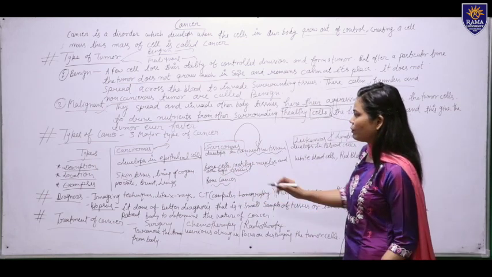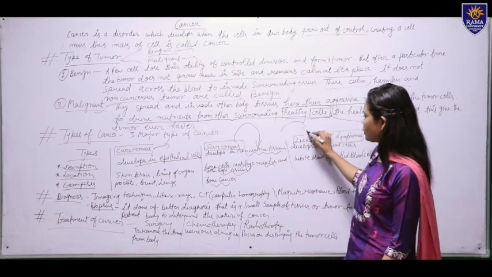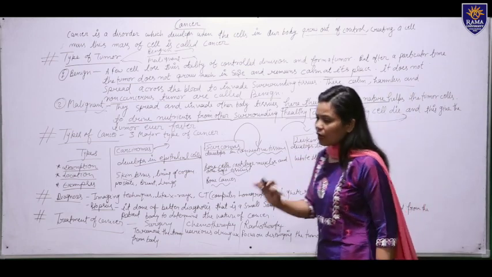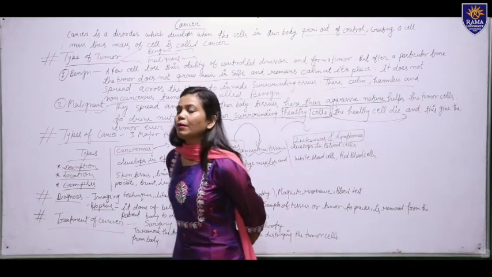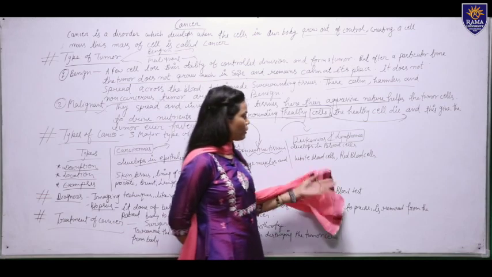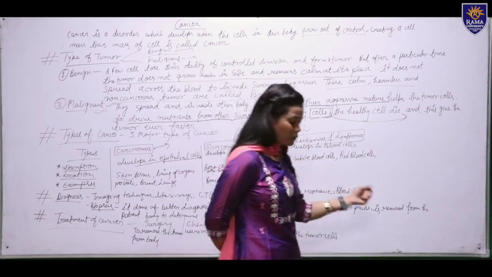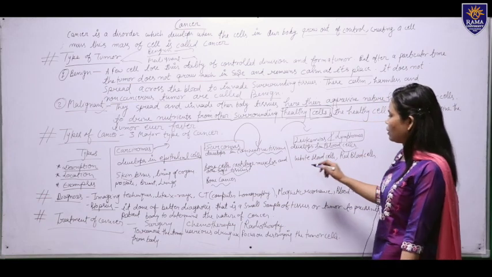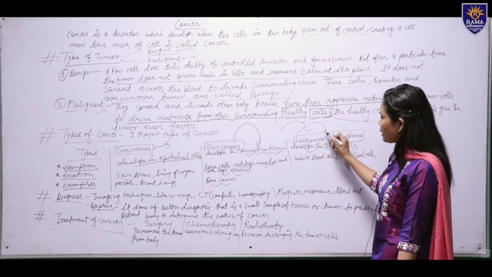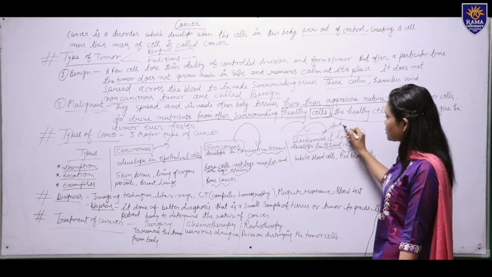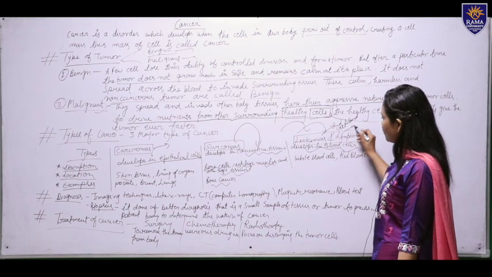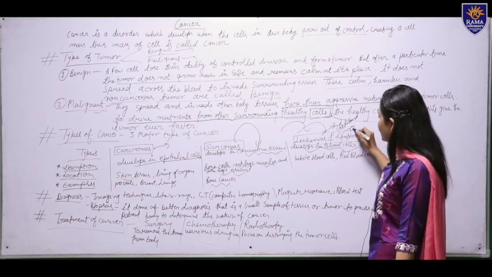Now we will talk about the third type, leukemia and lymphomas. What are leukemia and lymphomas? They affect the blood cells. Here you can see they develop in blood cells; leukemia affects the red blood cells, and lymphomas affect the white blood cells.